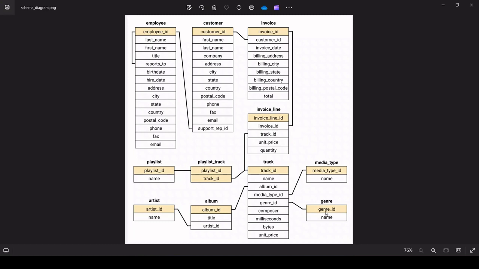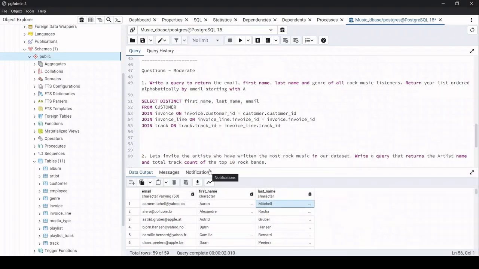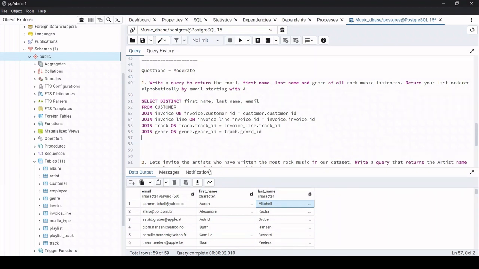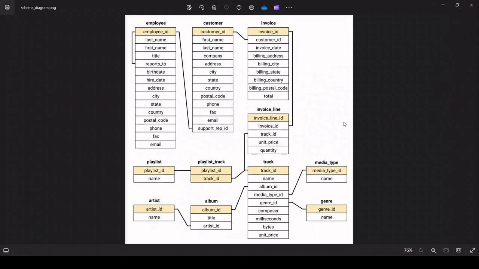Last comes the genre. Okay, so over here we have the same attribute, which is the genre ID. So let's connect it. Join genre on genre dot genre ID and track dot genre ID. Okay, now we have joined all the five tables, that is customer, invoice, invoice line, track and genre.